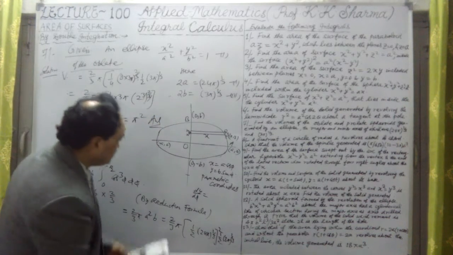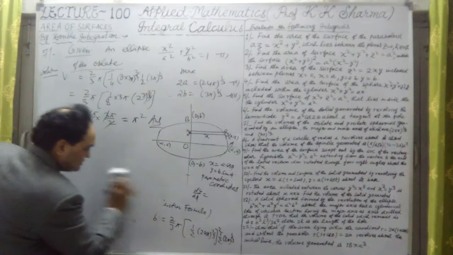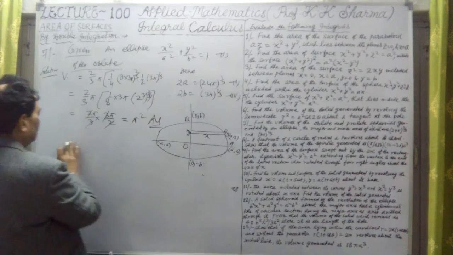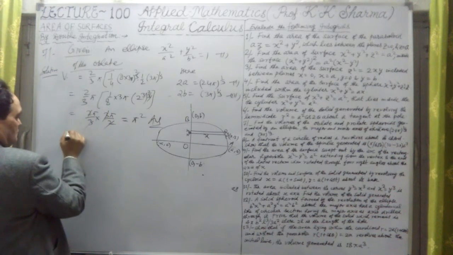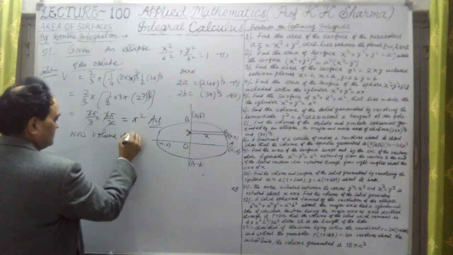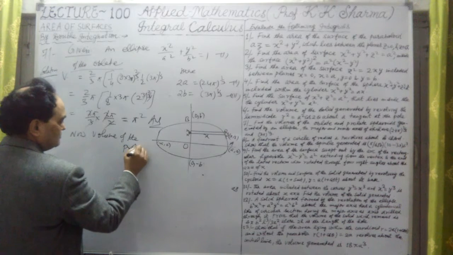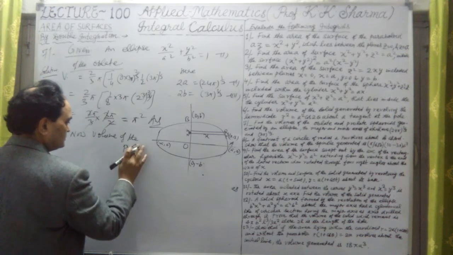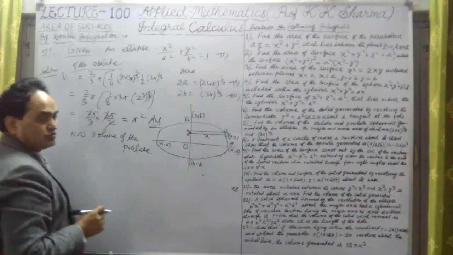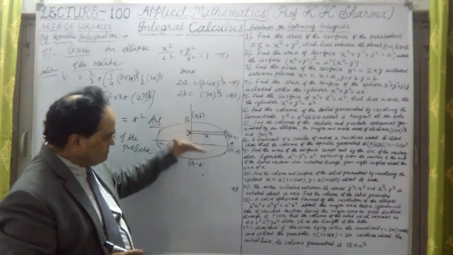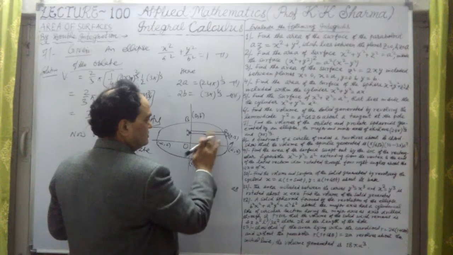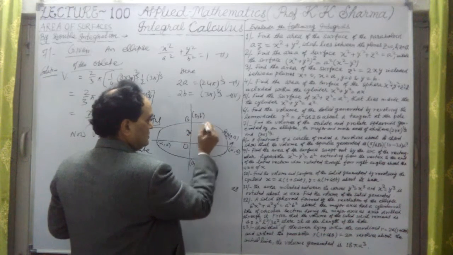Now let me take the second case. Now in the second case, volume of the prolate. Now volume of the prolate, this is first answer. Now volume of the prolate. Sorry, prolate it is. It is prolate when we revolve the ellipse about the major axis. When we revolve about the major axis, then we have to take this arc like this.